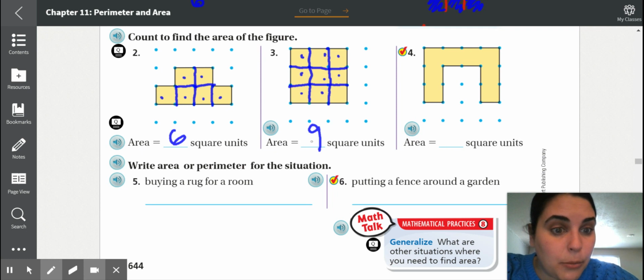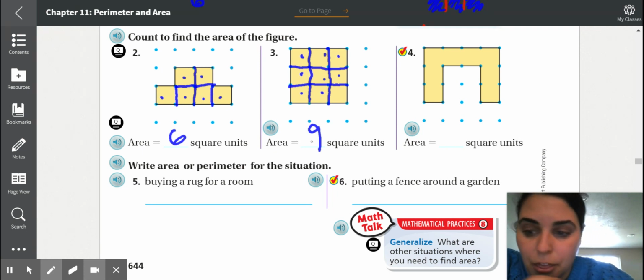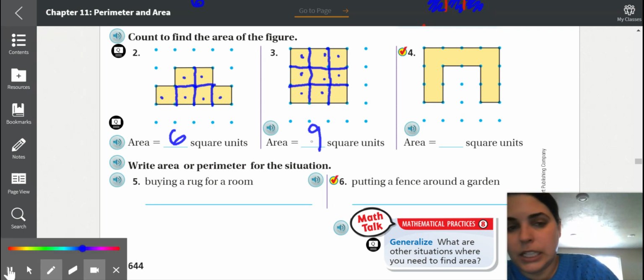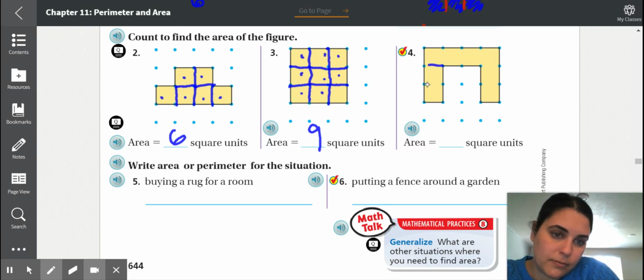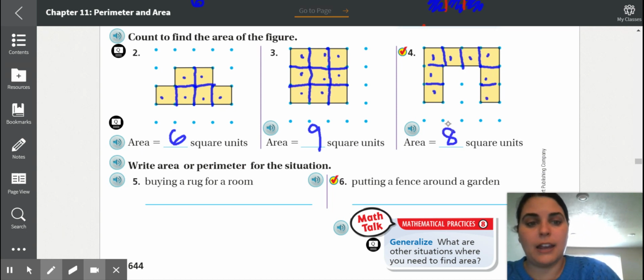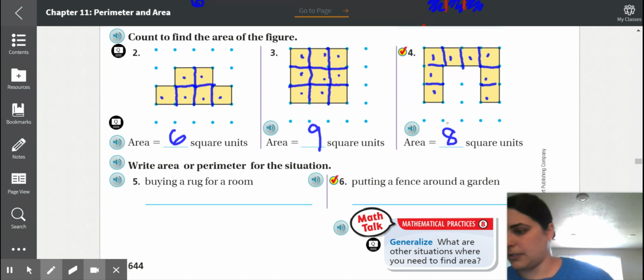Okay, I want you to do number 4 on your own, and we'll correct in 30 seconds. Okay, let's correct. 1, 2, 3, 4, 5, 6, 7, 8. If you got 8 square units, that is also correct.